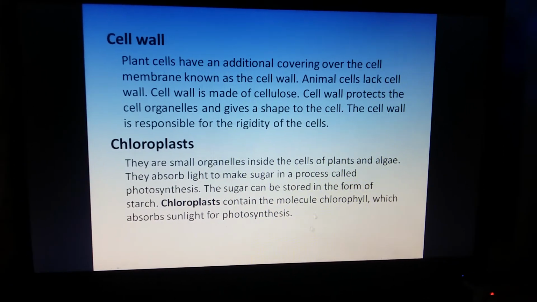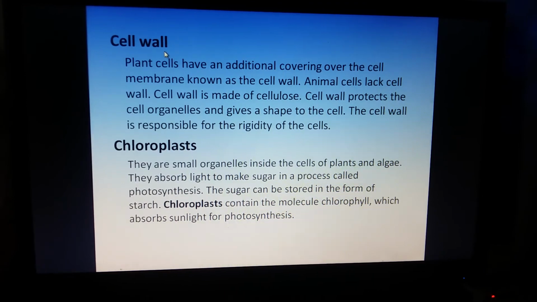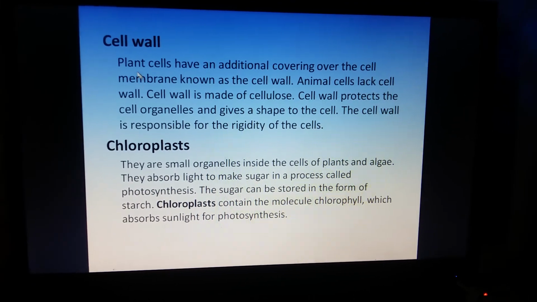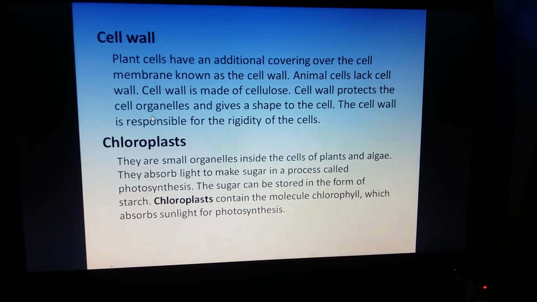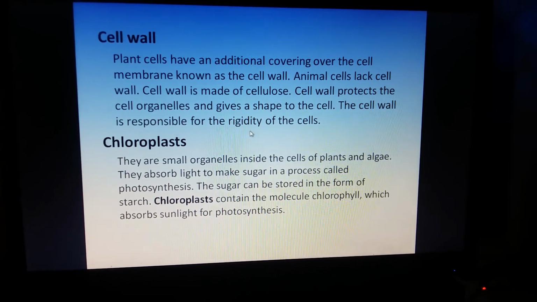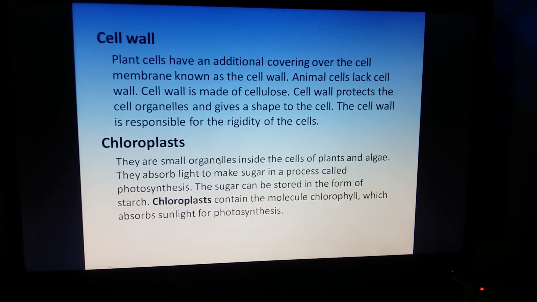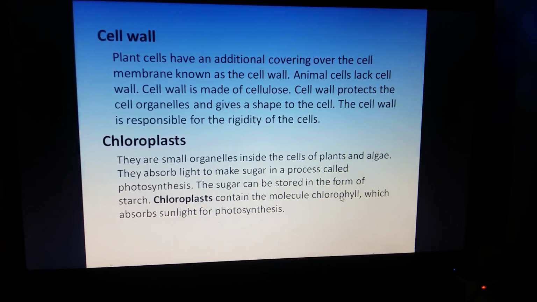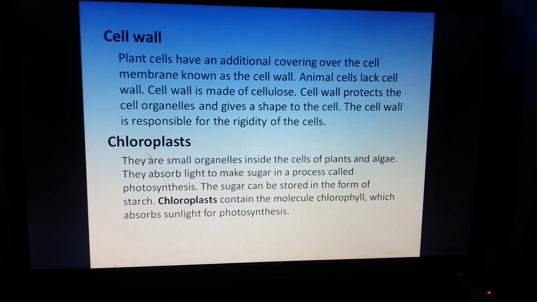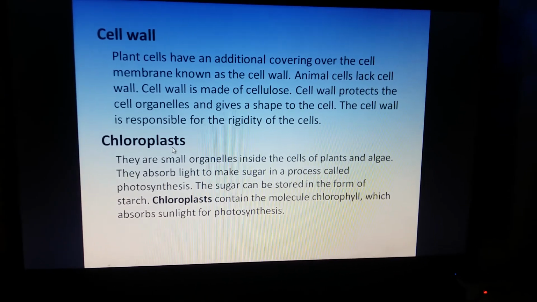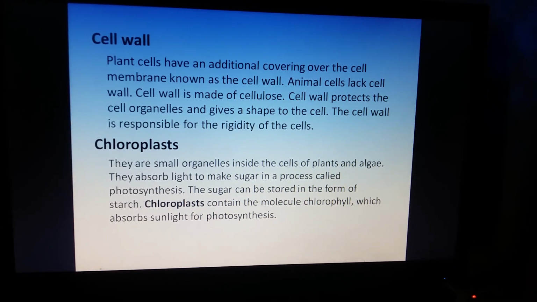Then two more organelles are the cell wall and chloroplast. Cell wall is present only in plant cells. They are lacking in animal cells. Cell wall is present only in plant cells to give extra protection and to give rigidity to the cell. And chloroplasts are those structures which contain chlorophyll. You know that chlorophyll is required for photosynthesis. So chloroplasts are found in plant cells, and they are known as the kitchen of the cell.